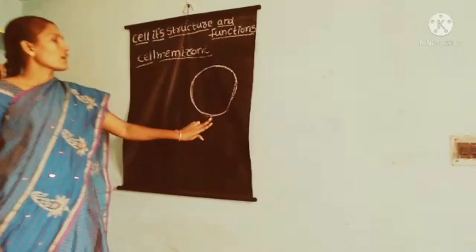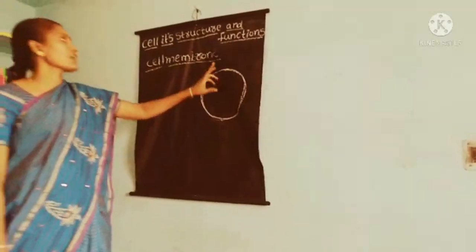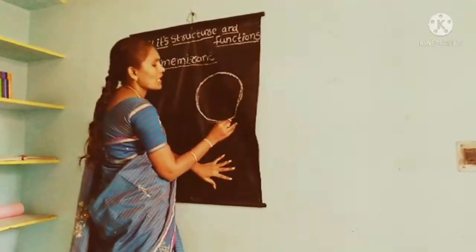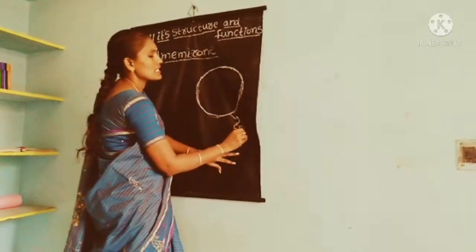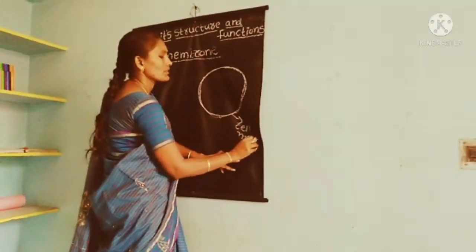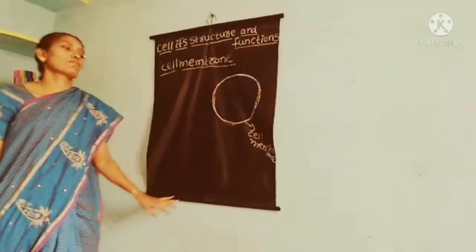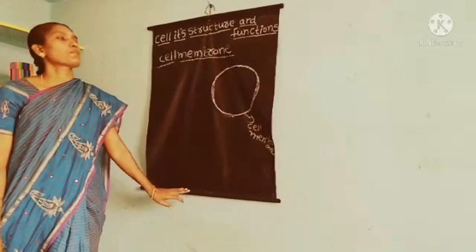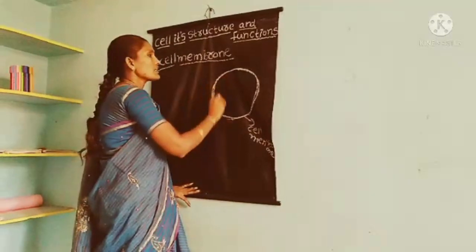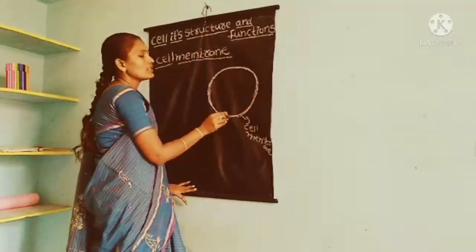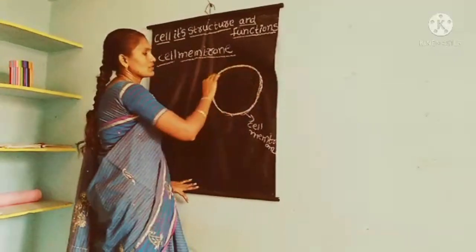The outermost layer is called the cell membrane. It is also called the plasma membrane. It covers the inner parts of the cell.